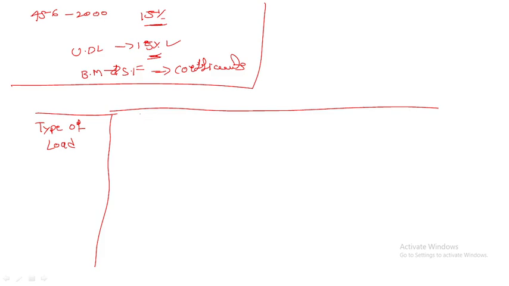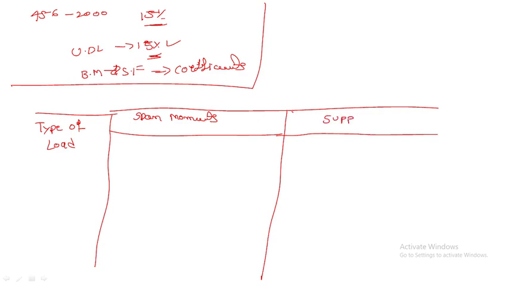Next is span movement, and here also support movement.